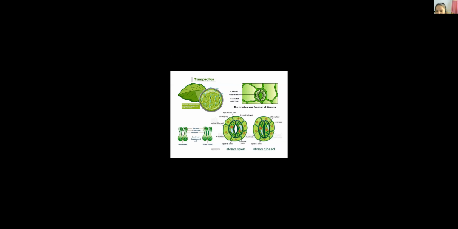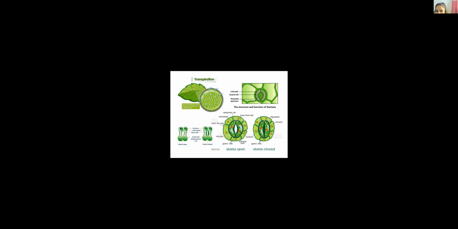Next, we are going to learn that basically three types of transpiration occur. The first type we call cuticular transpiration. As we know, the cuticle layer is there, and water molecules cannot cross it. But if a very thin layer of cuticle is there, there is a possibility that water molecules are lost through the cuticle, right?